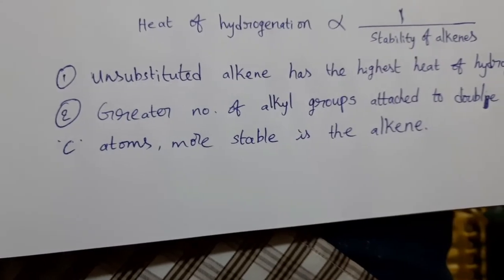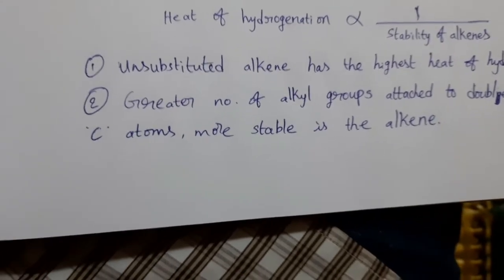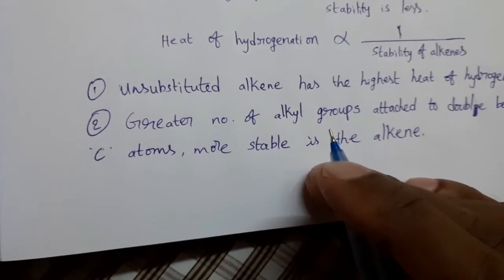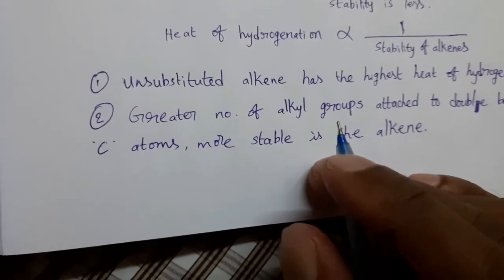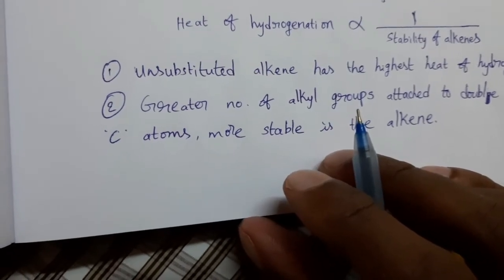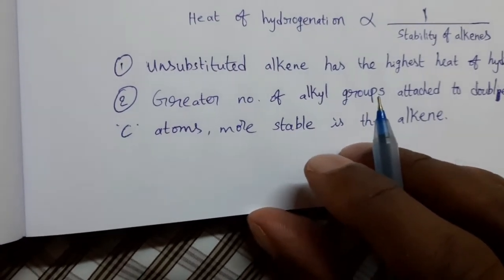Alkene having more stability means heat of hydrogenation is less. So based on the alkyl groups present on the double bonded carbon atoms, we can write the stability order for different substituted alkenes.